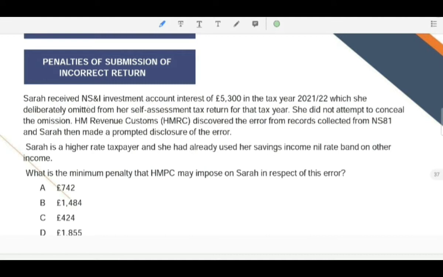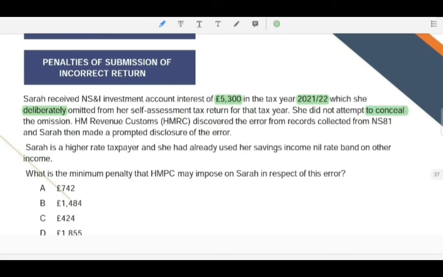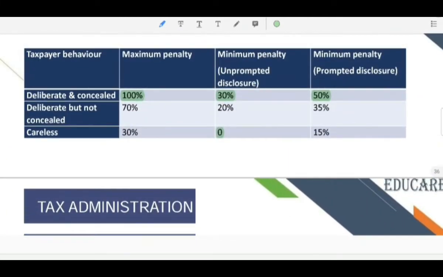Sarah received NSNI investment account interest of 5,300 in the tax year 21-22, which she deliberately omitted from her self-assessment. So the taxpayer behavior is mentioned here: deliberately omitted from her self-assessment tax return for the tax year. She did not attempt to conceal. So it lies in this category, deliberate but not concealed.